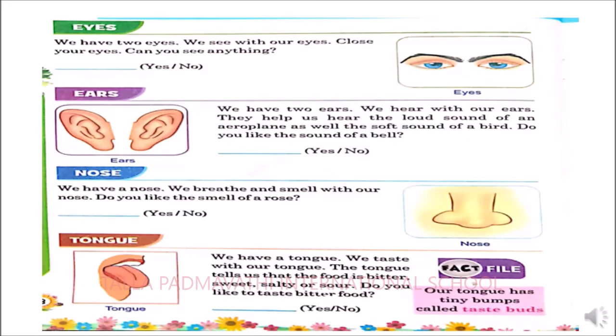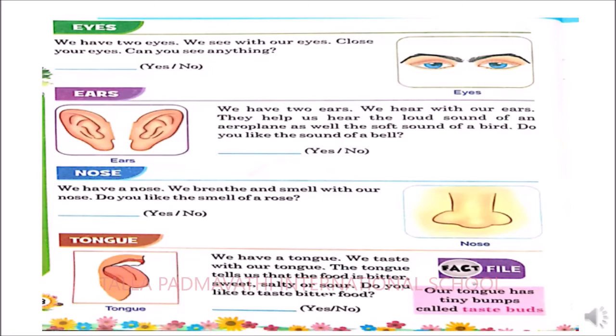Next, the first sense organ, eyes. We have 2 eyes. That means we have a pair of eyes. We see with our eyes what is happening in our surroundings. Children, if you close your eyes, will you be able to see anything in your surroundings? What will be your answer? No, we cannot see what is happening in our surroundings when we close our eyes. Isn't it? Yes, you're right.